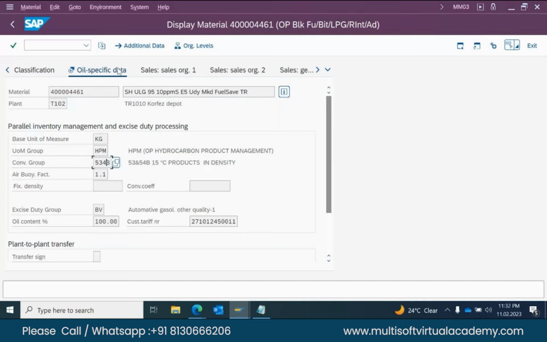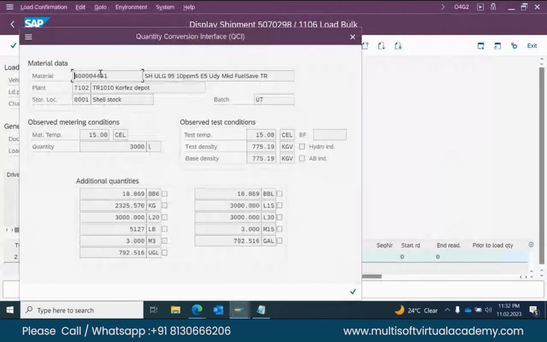Before that, the prerequisite steps are, first of all, the conversion group should update in your metal master with the plant. Okay, sir. Okay. Say metal. Then you are eligible to create quantity. You can create O3 defaults. What is O3 defaults? O3 defaults is where we update based on that material, plant, storage location, quantity, all those parameters are there, like additional quantities, liter 15, what is the kg, all the parameters we add in that O3 defaults.